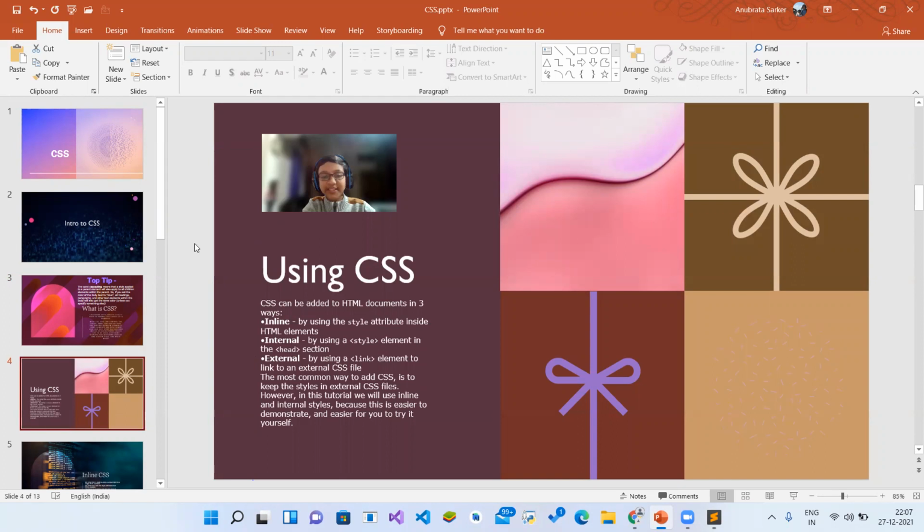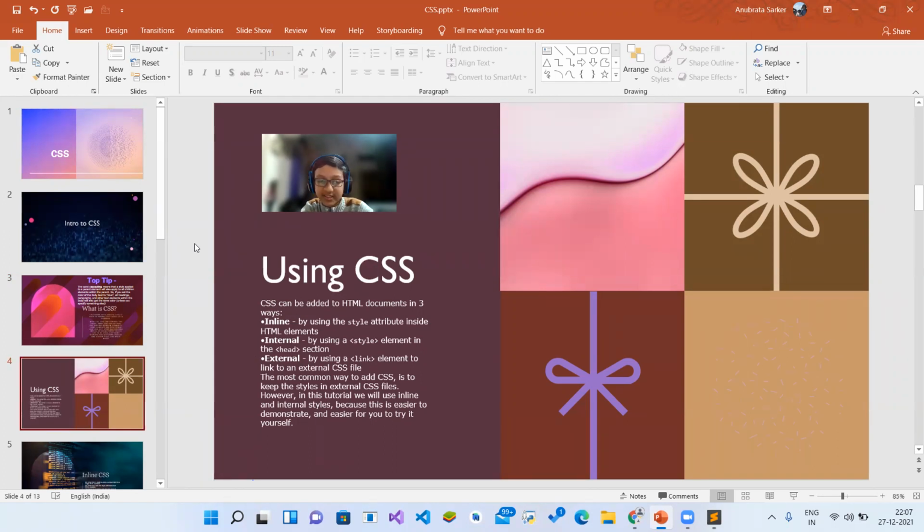CSS can be added to HTML documents in 3 ways. So there are 3 ways of adding CSS to any HTML document. Inline CSS, that is by using the style attribute inside HTML elements, like what I taught you in the previous class. So I told you how to use the style attribute inside the HTML elements.